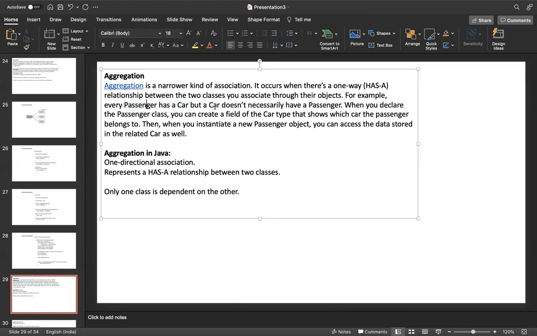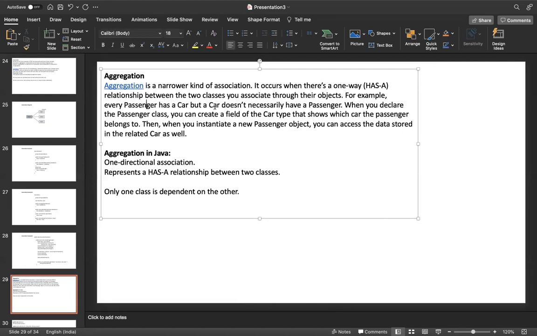If, assume, a vehicle is there and there is no passenger, still the car is there. Car exists. Without a passenger, the car can survive, but without a car, the passenger cannot exist. That is a has-a relationship that is one directional. That is the difference between aggregation and association.